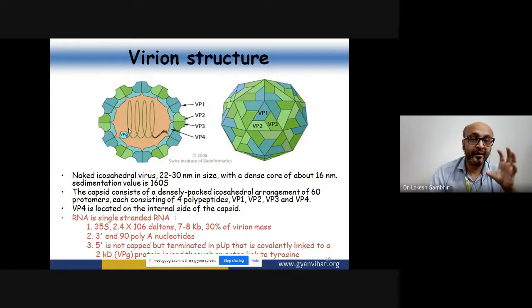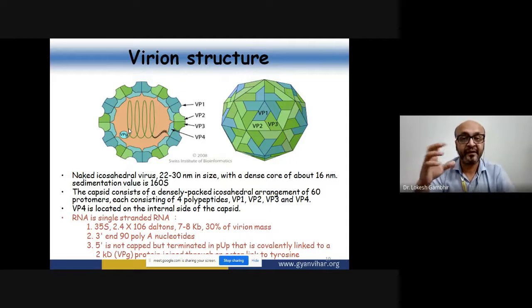Now, in order to act as mRNA inside a cell, it needs to be modified. It needs to protect itself from nucleases. So what adaptation does it have? It contains a poly-A tail. And apart from that, it contains a specific protein called viral protein G, which is bound to the 5' end of this single strand positive sense RNA.